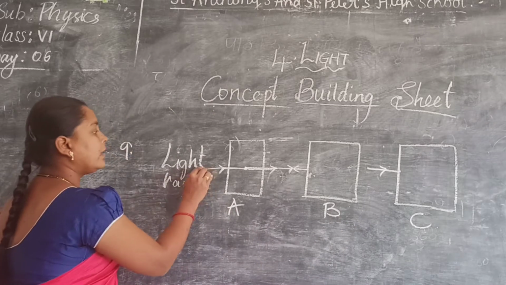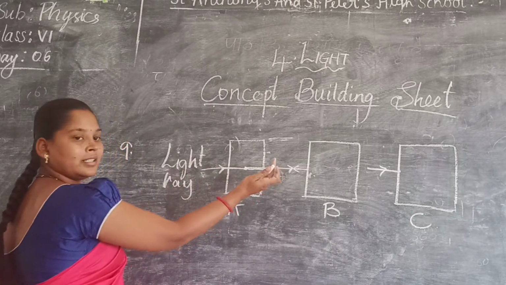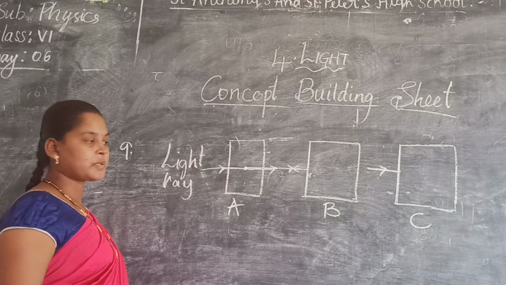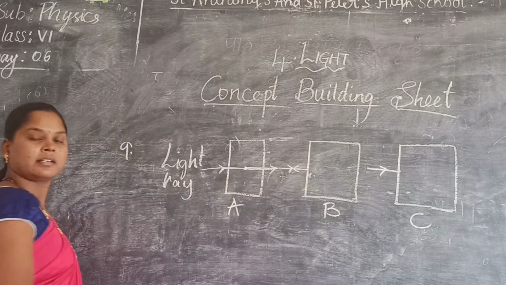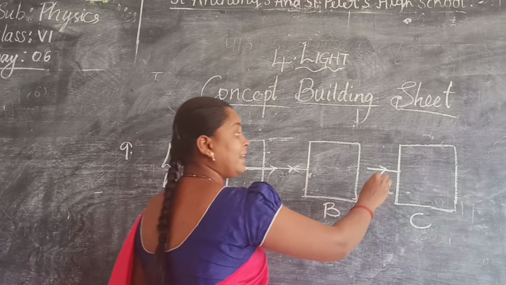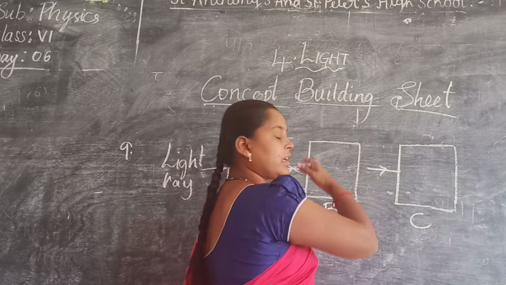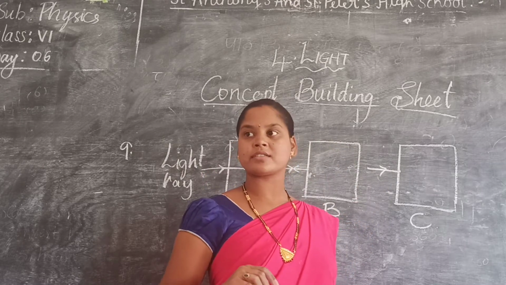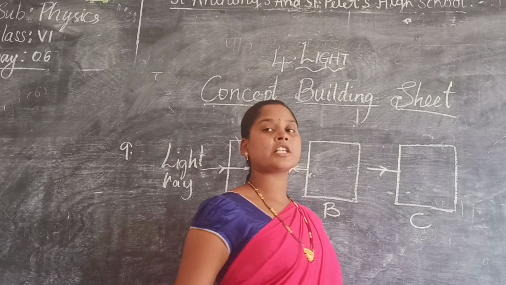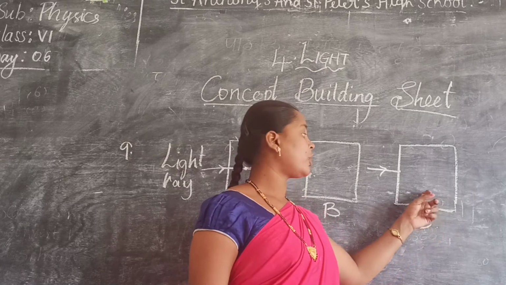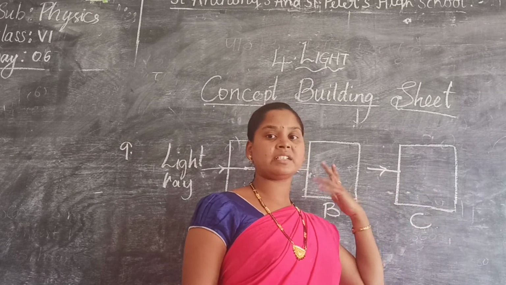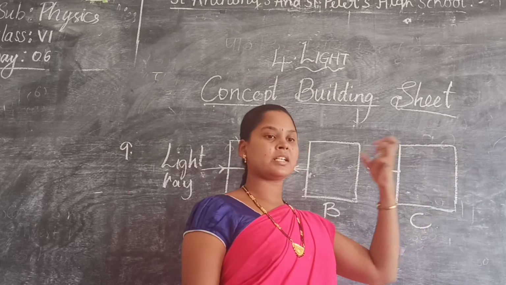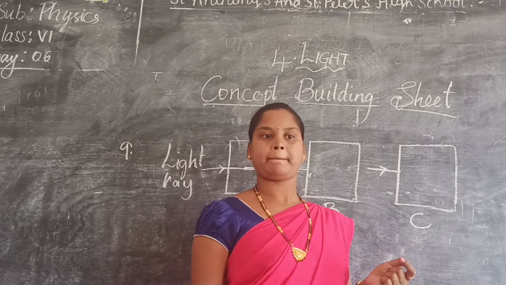See, first one, light is passing. It is not reflecting. So which type of object is it? Transparent. Next, it is reflecting back: opaque. Third one, it is not passing, it is not reflecting. Translucent sometimes reflects, but this object we need to discuss now. This object will not be reflecting, it just absorbs. Whatever light comes to it, it just takes it in. That is called a black body.